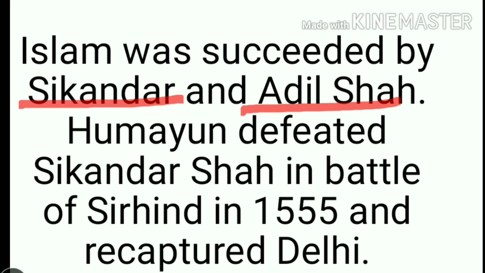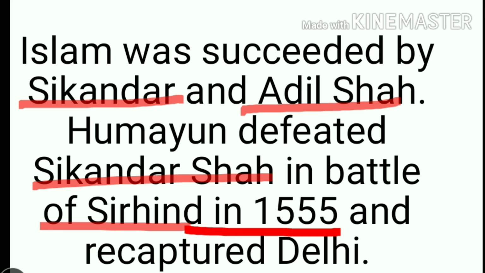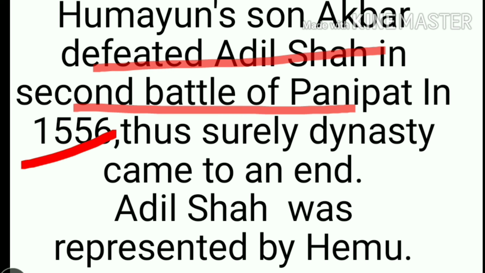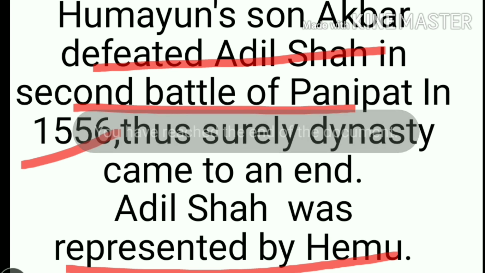Humayun defeated Sikandar Shah Suri in Battle of Sirhind in 1555 and recaptured Delhi. Humayun's son Akbar defeated Adil Shah Suri in Second Battle of Panipat in 1556. Adil Shah Suri was represented by Hemchand Vikramaditya. This led to the end of Suri Dynasty in India. It was all about Suri Dynasty.